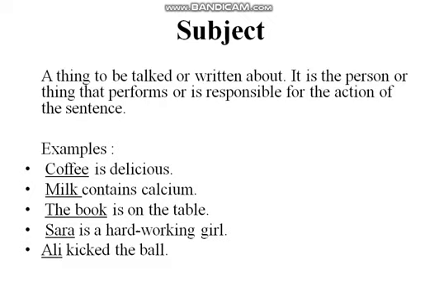As you can see in examples, coffee is delicious. Here the word coffee is the subject, because the rest of the sentence is about coffee. Milk contains calcium. Here the word milk is the subject, because the rest of the sentence is about milk. The book is on the table. Sarah is a hard-working girl. Ali kicked the ball. Here Ali is performing an action, so Ali is the subject.